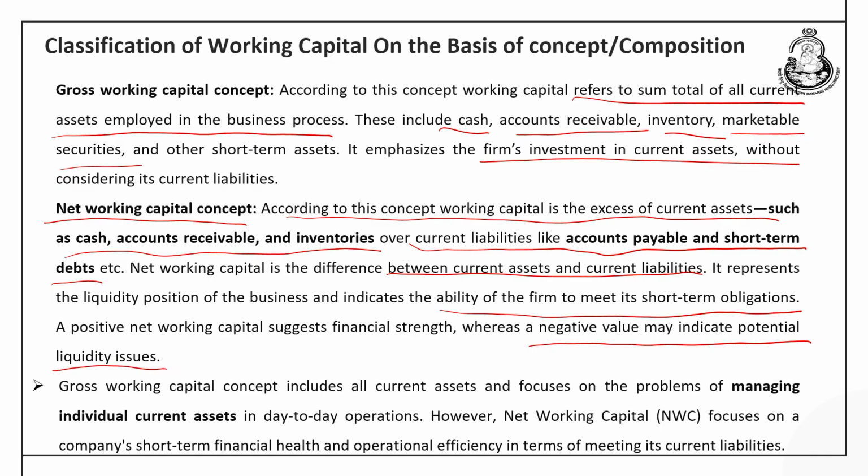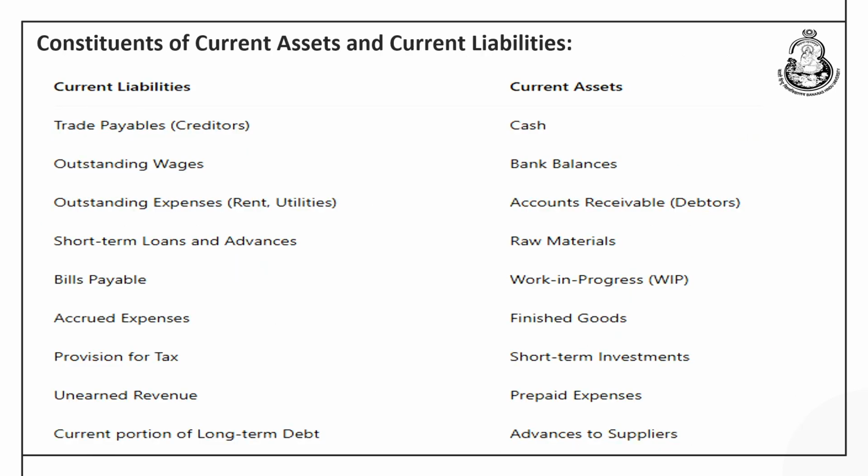So, these two concepts are different in the sense that the focus of gross working capital is on managing the individual current assets, but the net working capital emphasizes how the current liabilities are going to be met out of the available current assets. So, these are the two important concepts. I hope you have understood the concept of current assets and current liabilities, giving rise to phenomena like the gross working capital and the net working capital.